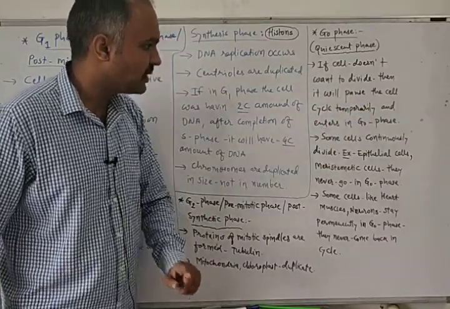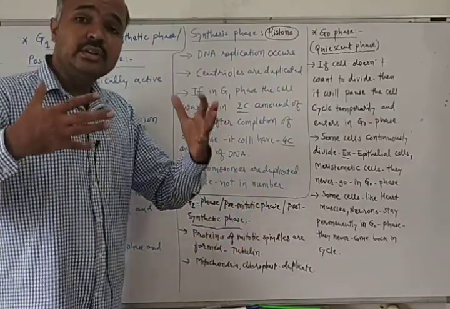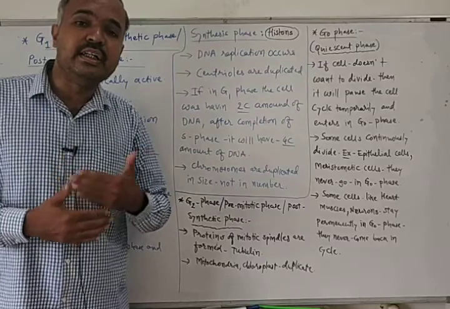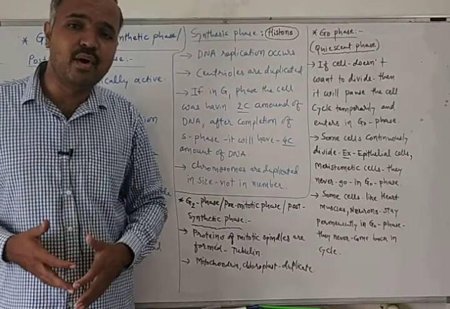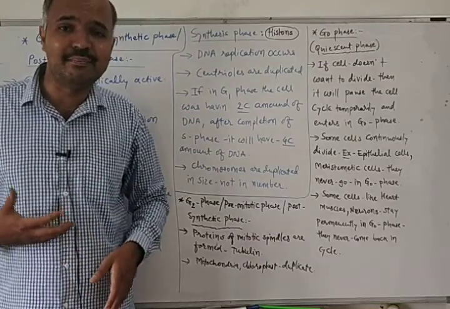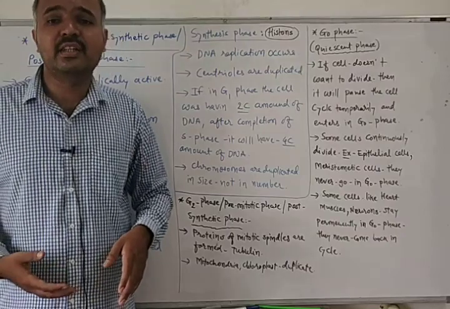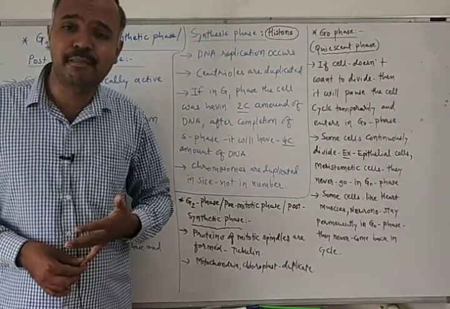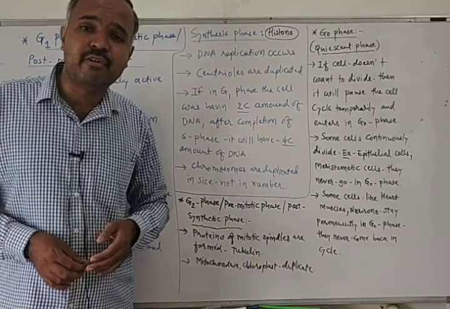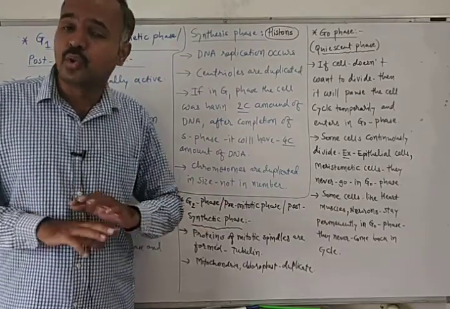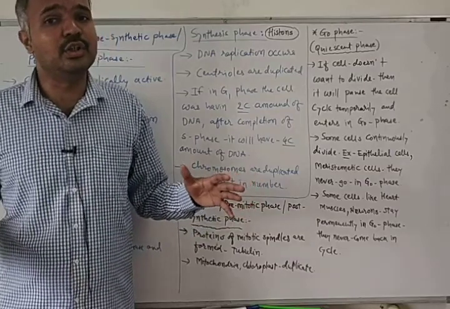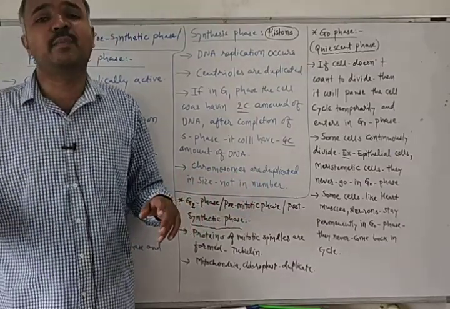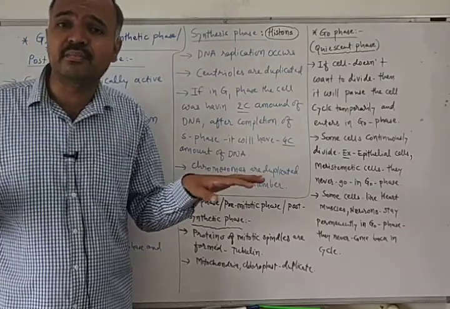However, some cells of our body divide continuously, say for example epithelial cells, and meristematic cells of plants. Meristematic cells of plants and epithelial cells of our body divide continuously. So they never enter into the G0 phase. After G1, directly S phase will come. G0 will never come in their life.